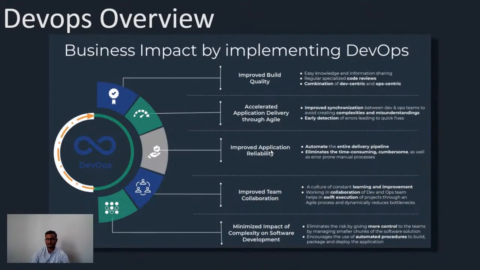For example, everything now happens in an automated manner, so hardly any manual steps are involved, so there is very little chance of manual errors. And a very important part we can see here is the team collaboration that was missing in the earlier process; now it can also be resolved. Because we have constant learning and improvement going on, the collaboration will also improve between the developer and the operations team.